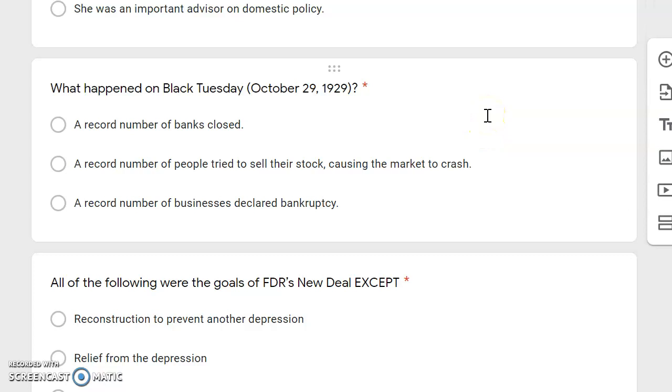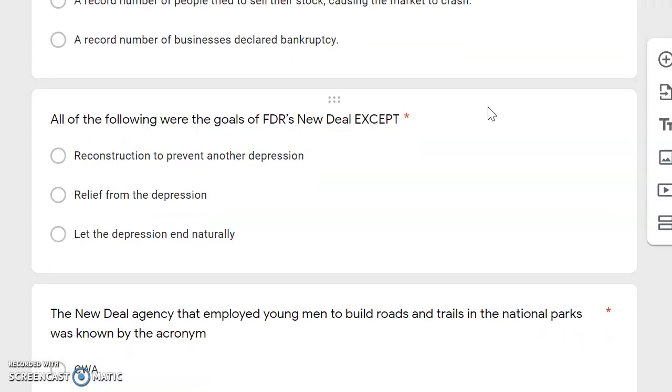What happened on Black Tuesday, October 29, 1929? A record number of banks closed. A record number of people tried to sell their stock, causing the market to crash. A record number of businesses declared bankruptcy. All of the following were goals of FDR's New Deal, except you're looking for the one that's not. Reconstruction to prevent another depression, relief from the depression, let the depression end naturally.